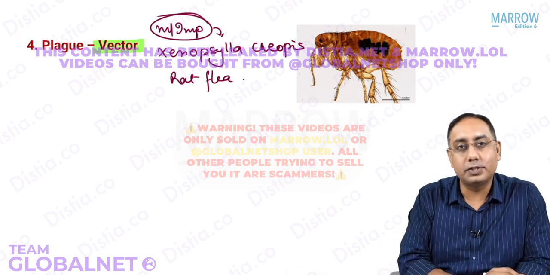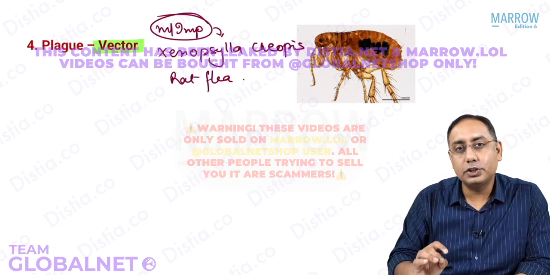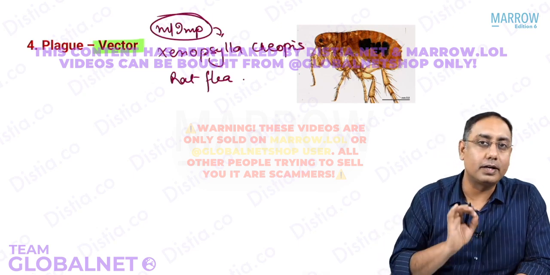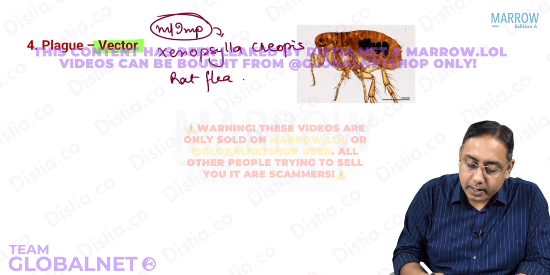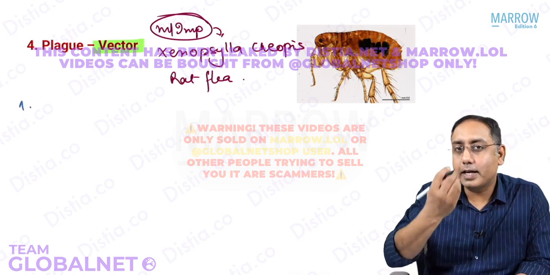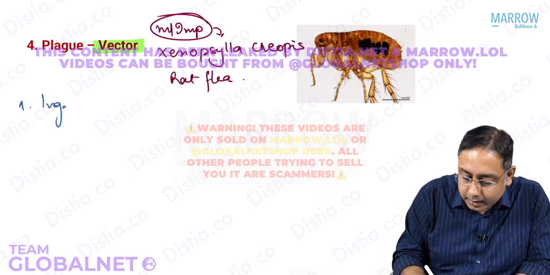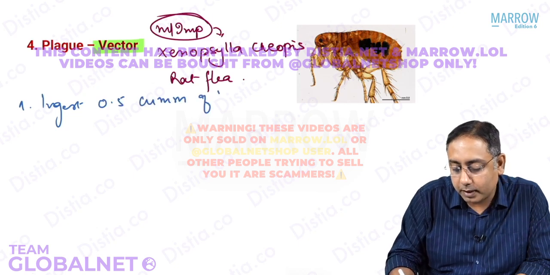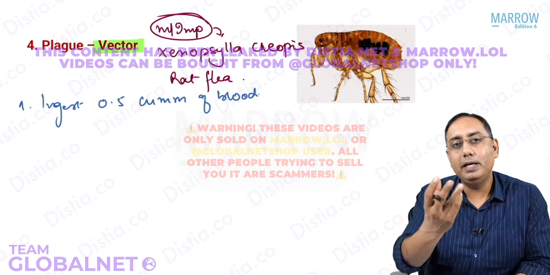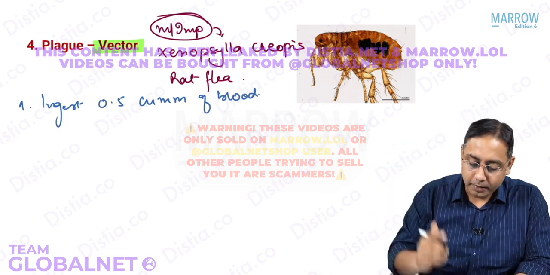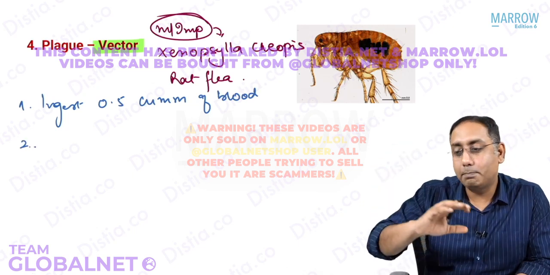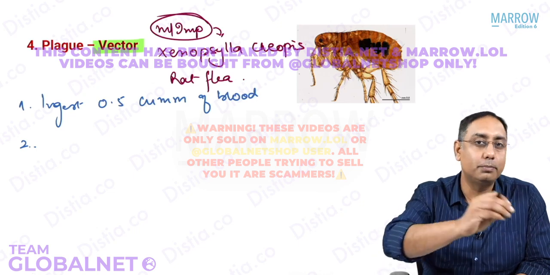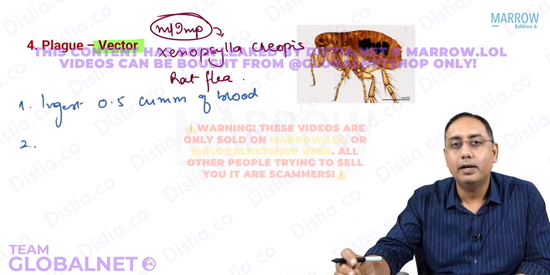MCQs on Xenopsylla cheopis. This is a blood-feeding arthropod. At one time, it can ingest approximately 0.5 cubic millimeter of blood. That is the one meal this rat flea is going to take. In this one meal, the plague bacilli could be there from the human or from the rats.